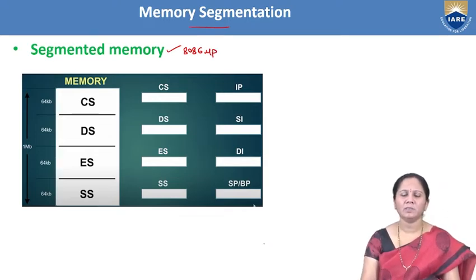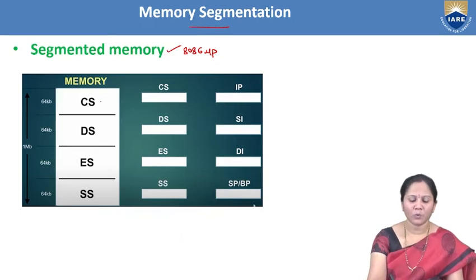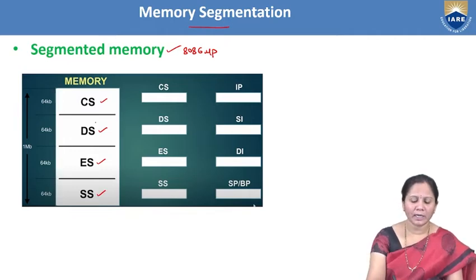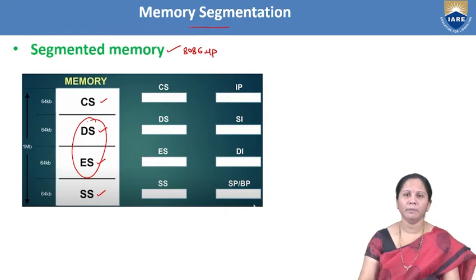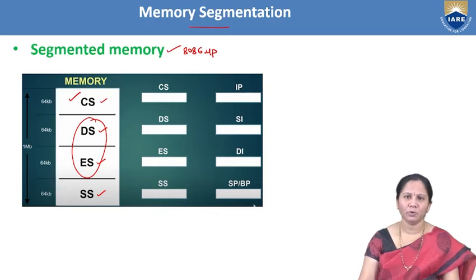Now, this is the segmented memory concept under the 8086 microprocessor. In the 8086 microprocessor, the segment registers available are code segment, data segment, stack segment and extra segment. The data segment and extra segment are similar. The information related to data, that is other than the program, will be stored in these two segments. In the code segment, the information related to the main program is stored. And in the stack segment, the contents of CS, IP and the flag register will be stored.